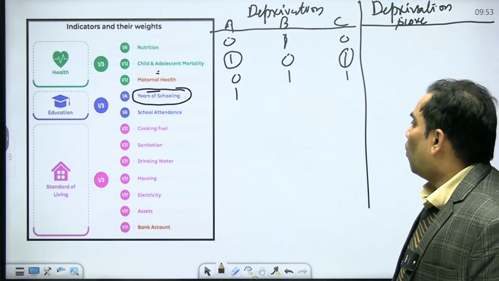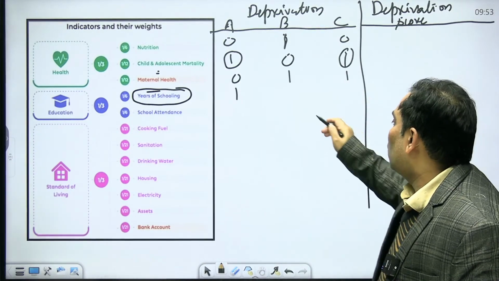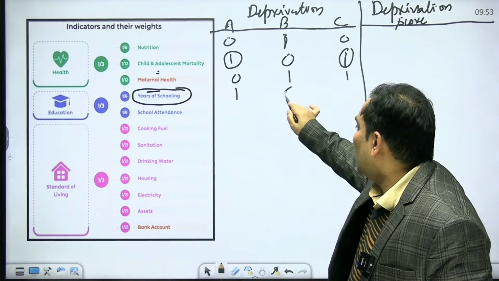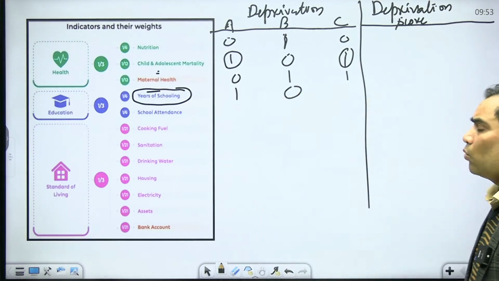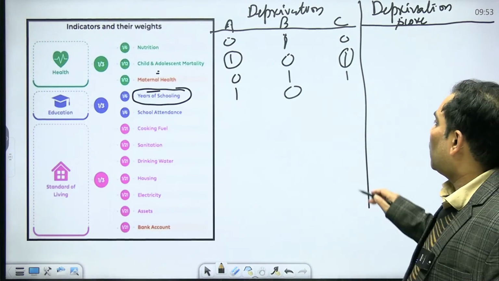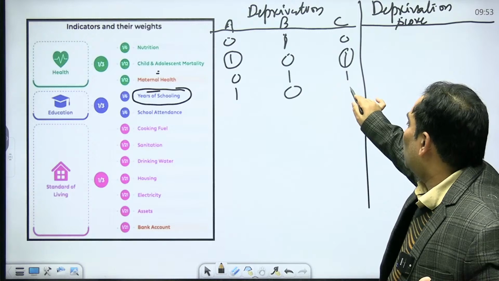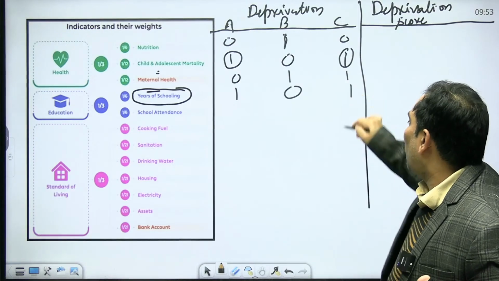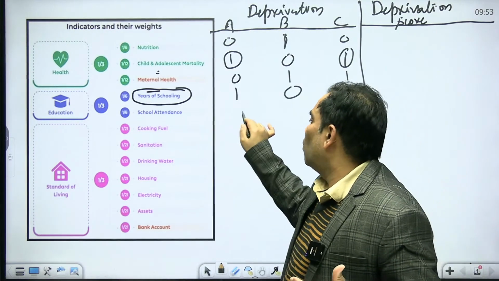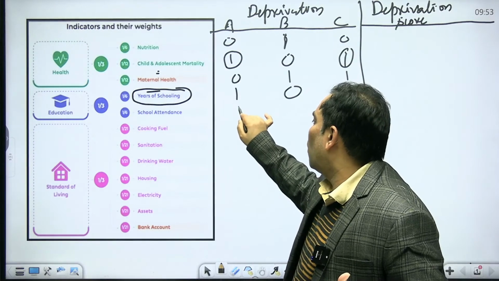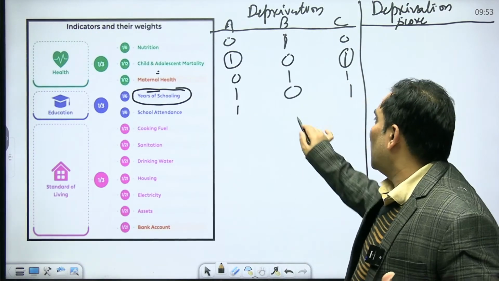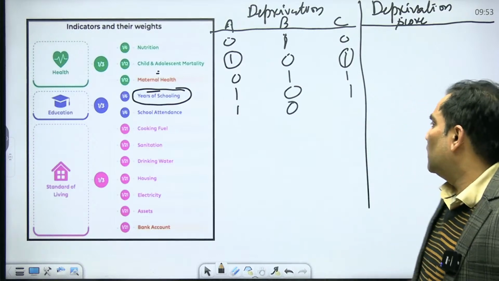Suppose in family B they have access to years of schooling, so we are going to give them 1. Similarly, for C, suppose they also do not have access to schooling, so we give 1. Similarly, for school attendance, suppose family A does not have school attendance, family B has it, and C does not.